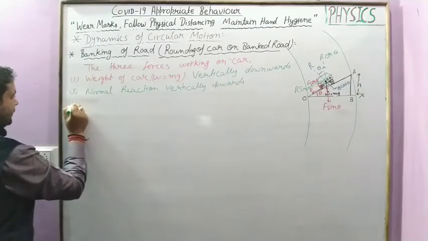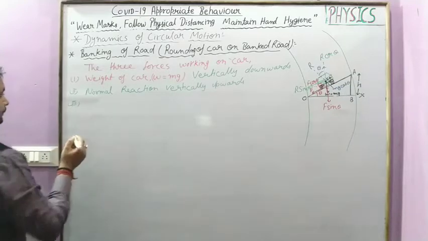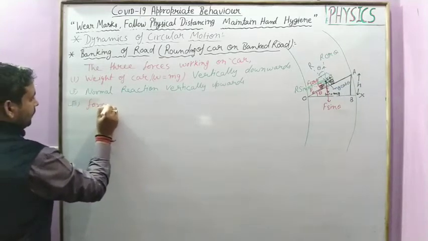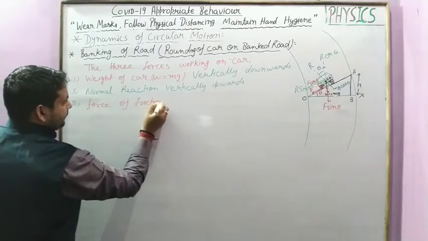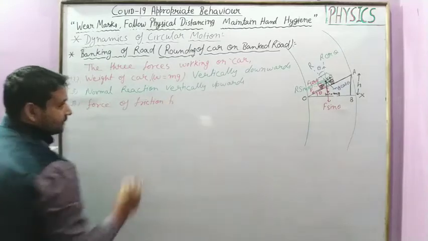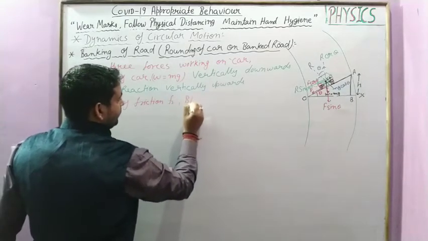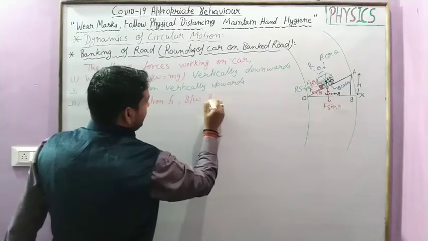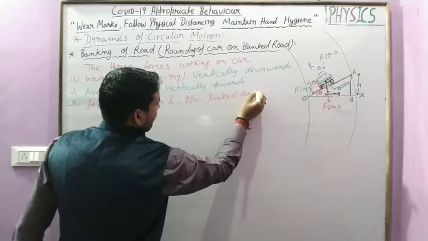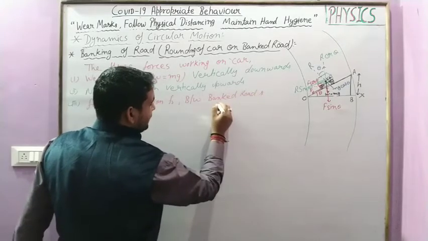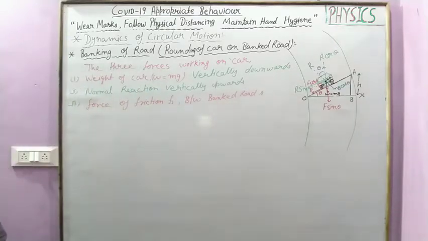And third one is the force of friction, Fs, between the banked road and the tires of the car, or we say wheel of the car.